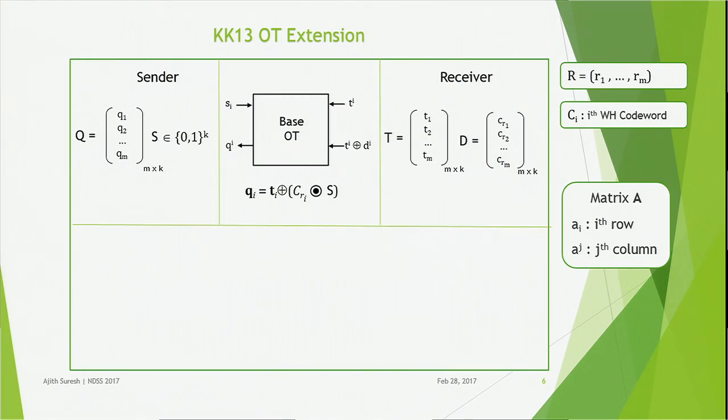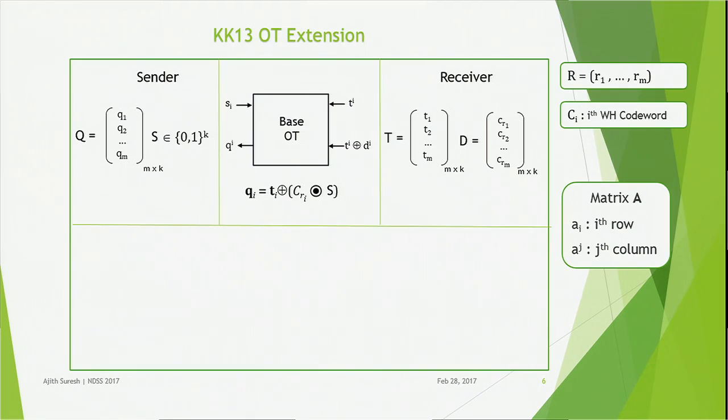Okay, each column of the Q matrix is either the column of T or the columns of T and D matrices XORed together. The rows of the matrices Q, T and D are related according to the relation Qi is equal to Ti XOR (Di bitwise ANDed with S). So this means the row of matrix Q is equal to the row of matrix T XORed with the bitwise AND of the row of matrix D and the vector S.